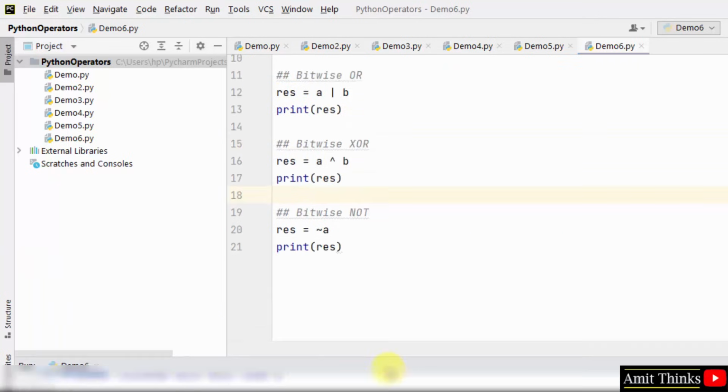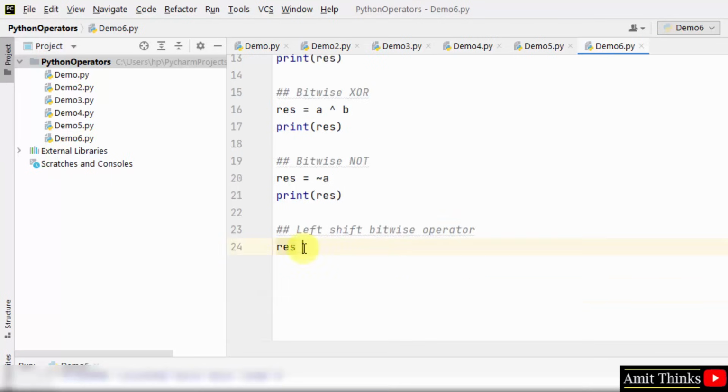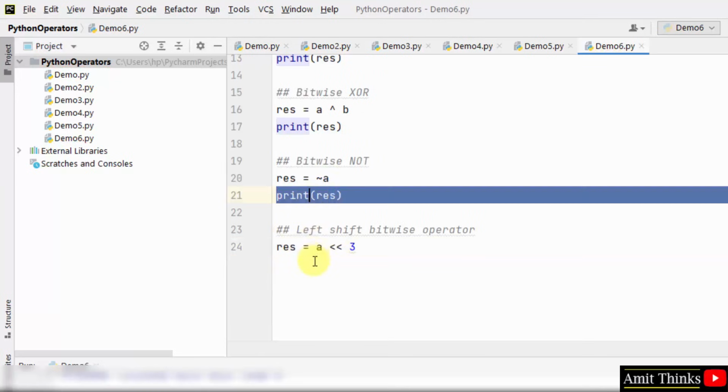Now I'll go further and check the left shift bitwise operator. Here, res is equal to A, let's say I'm shifting 3 times. After that I'll print the value.